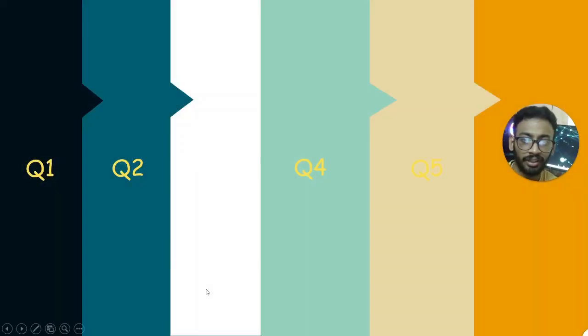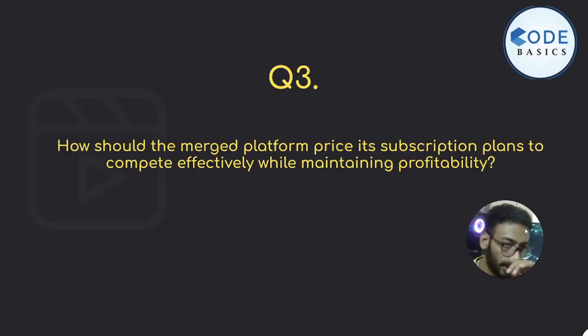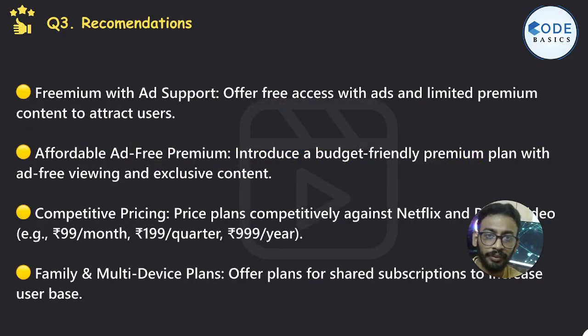Then the third question is, how should the merged platform price its subscription plans to compete effectively while maintaining profitability? Freemium with ad support: offer free access with ads and limited premium content to attract users. Second, ad free premium: introduce a budget friendly premium plan with ad free viewing and exclusive content.